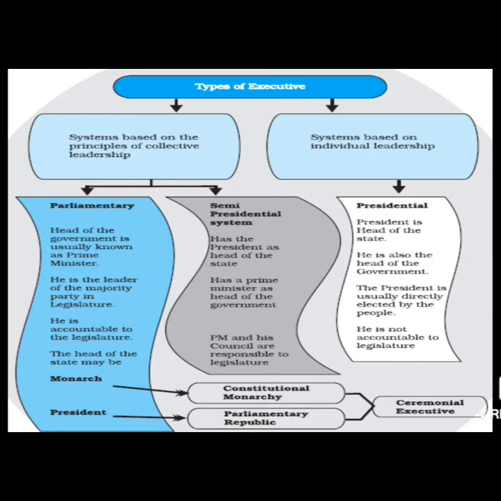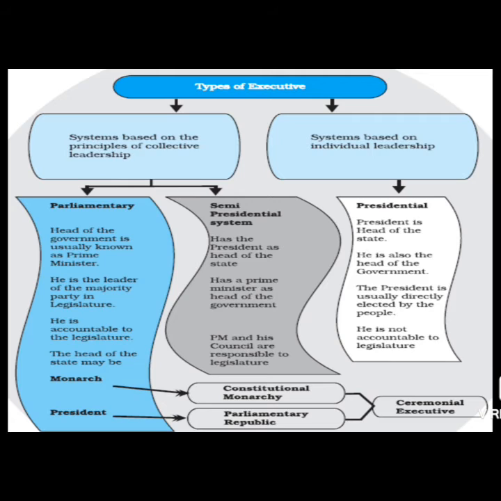Now, when it comes to collective leadership, we have two variations or two forms. The first one is parliamentary. The second one is the semi-presidential system. Now let's see first of all what a parliamentary form of executive is.